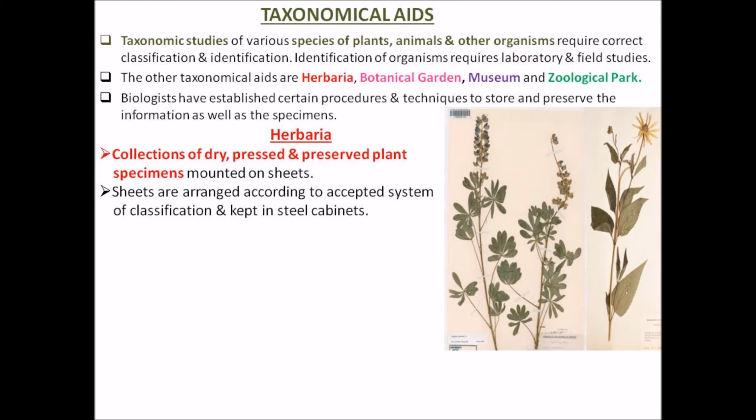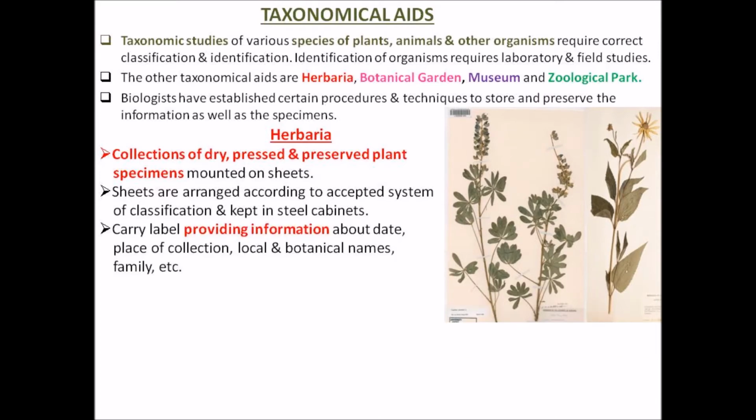Then those mounted sheets are kept not in wooden almirahs, because wooden almirahs may get attacked by termites. Where are they to be kept? They are kept in steel cabinets or steel almirahs. There, in the almirahs, in particular boxes, labels are to be written.